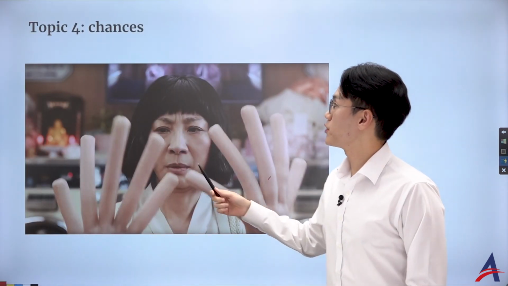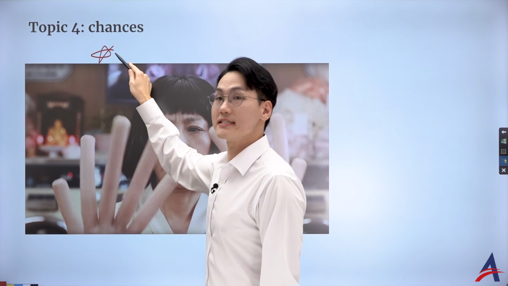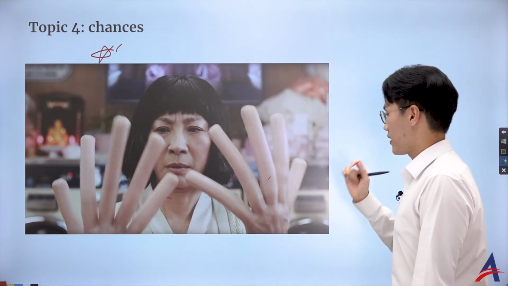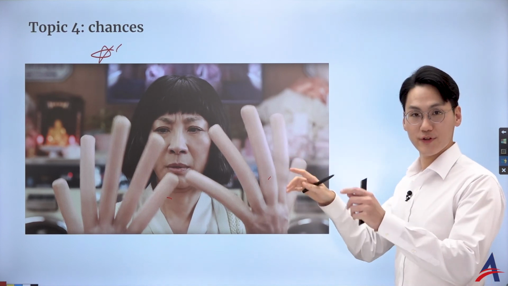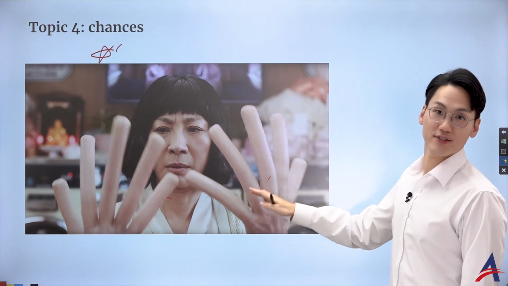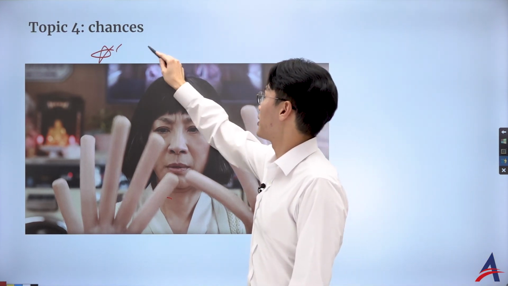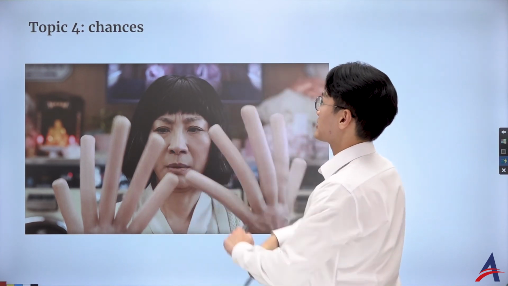Hello, so topic 4 is about probability and statistics, talking about the chances, right? This is another scene from Everything Everywhere All at Once with the sausage fingers, and if you're interested in why she has the sausage fingers, who knows? That's the statistical inevitability. Okay, anyways, let's get to the next part here.